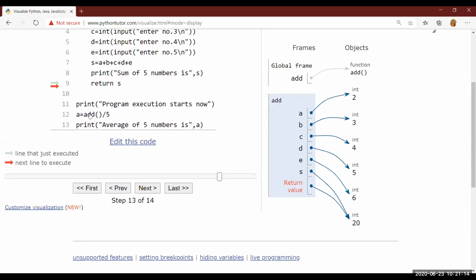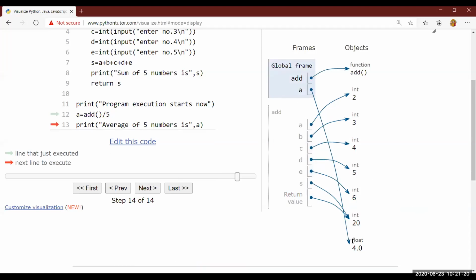Now A. The return value will be stored here. Divide by 5 and it will be stored in A. See here. A is pointing to 4.0. Why is A not pointing to 20 this time? In the previous example, we could easily see A was pointing to the returned value. Why not here? Because the result is returned to the place wherever the function is called. And since you have used the function within an expression, of course, the result will be manipulated. And after manipulation, after solving, the result will be stored in a variable. That is the reason A is pointing to 4.0, because the result is 4.0.